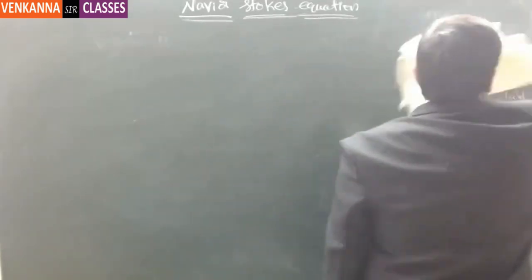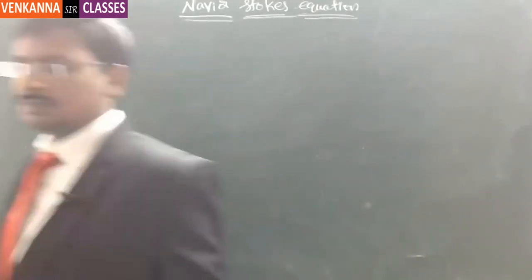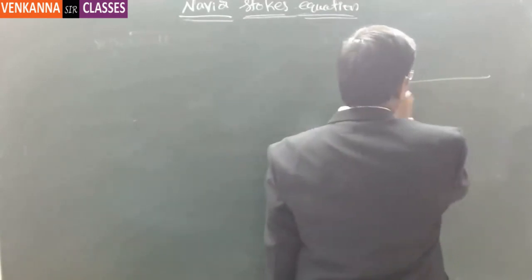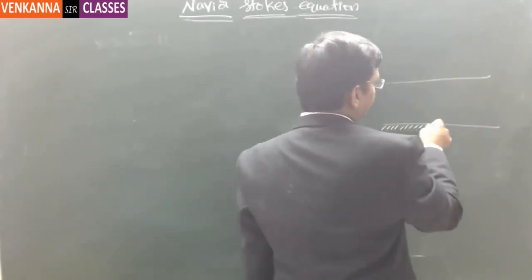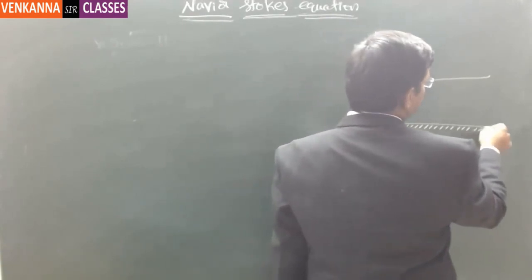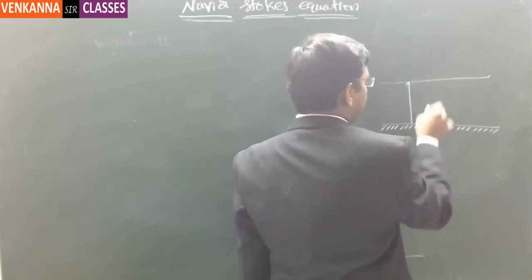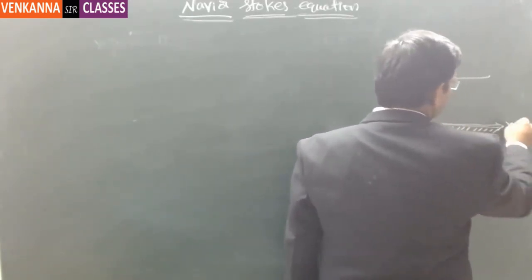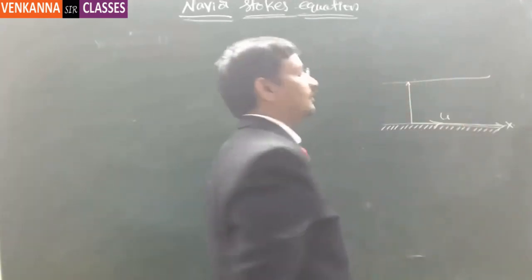Now let us take one kind of flow. Let us say there is a plate like this, and there is a plate like this. Let us say this is the ground, and this is the y-axis, and this is the x-axis. The velocity is in this direction with a velocity of u.